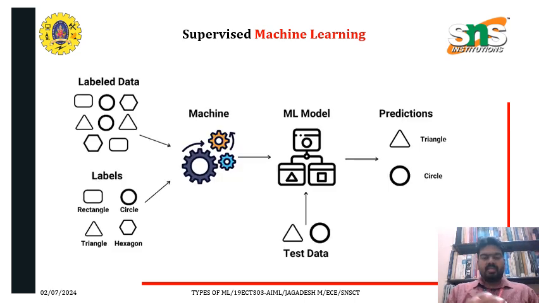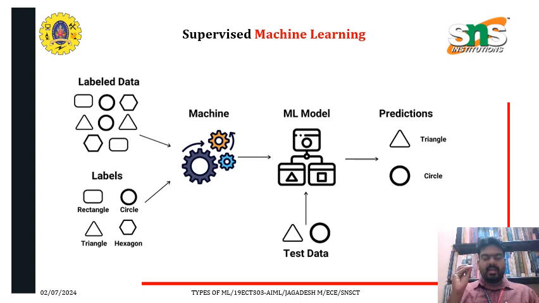Here is the supervised machine learning working model. Here we have labeled data, and here are the labels. In the labeled data, we have rectangle, circle, triangle, and hexagon. We will be labeling each shape, and the machine will learn that if it is round in shape, it is a circle. Likewise it will learn.